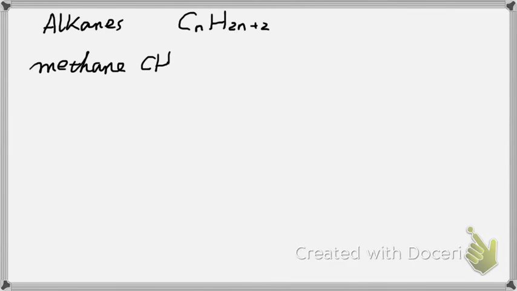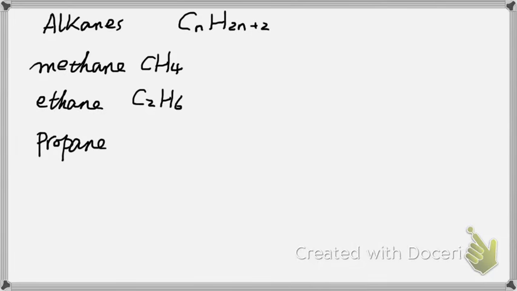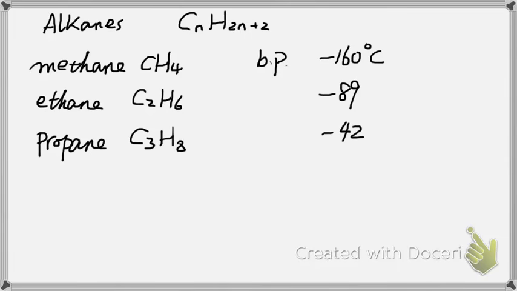The first 3 alkanes are methane, ethane, and propane. They contain 1, 2, and 3 carbon atoms. And you can calculate the number of hydrogens. There will be 4, 6, and 8. The boiling points of these 3 compounds are listed here.